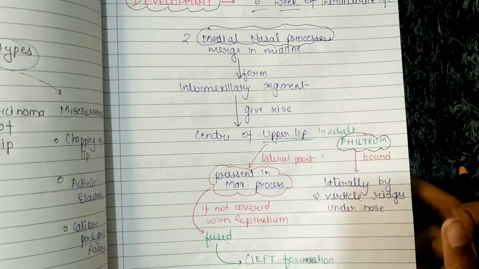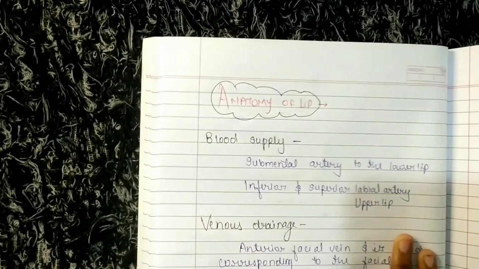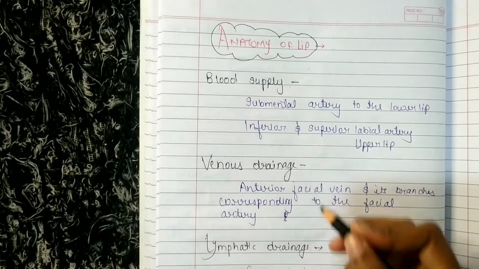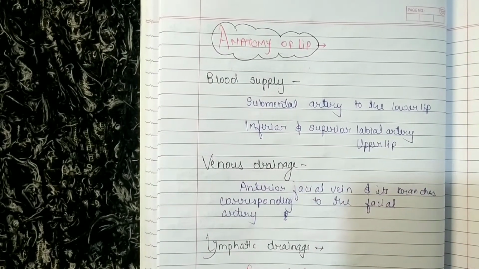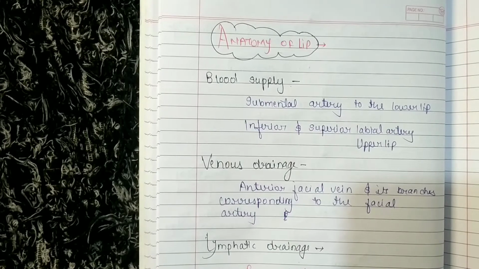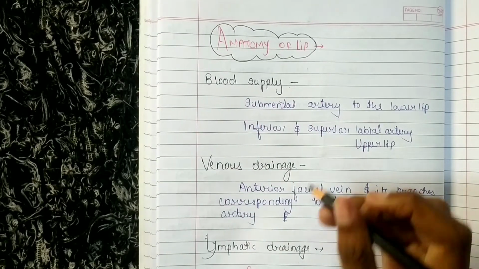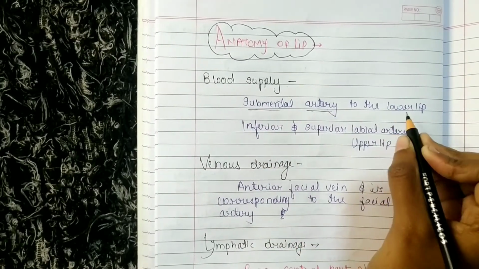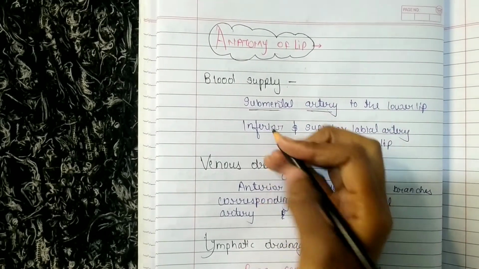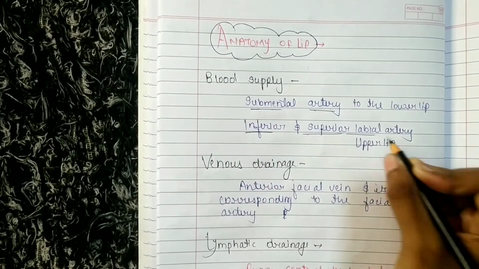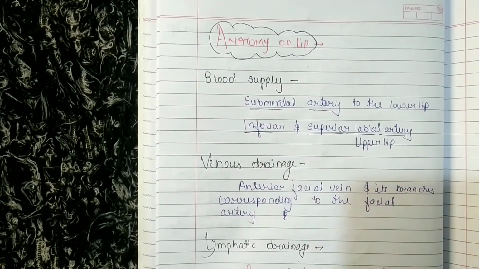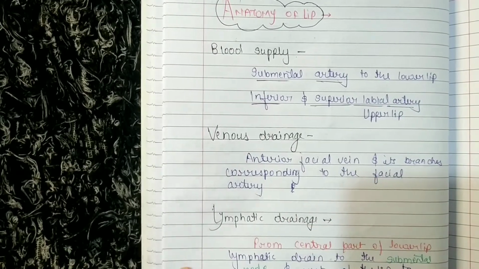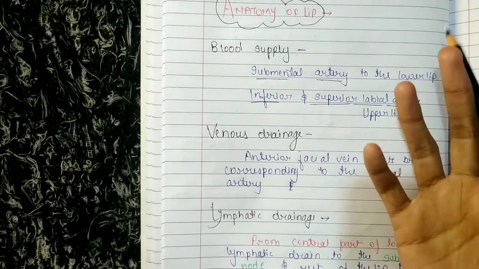Now coming to the anatomy of the lip. In anatomy we are basically going to cover 4 things: blood supply, venous drainage, lymphatic drainage and nerve supply. Coming to the blood supply, the submental artery supplies blood to the lower lip, and the inferior and superior labial arteries supply the upper lip. Very important. Venous drainage is by the anterior facial vein and its branches corresponding to the facial artery.